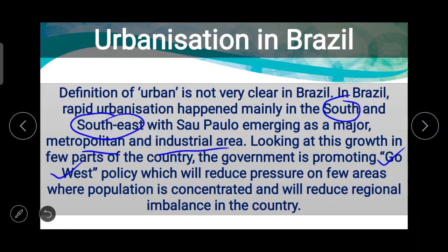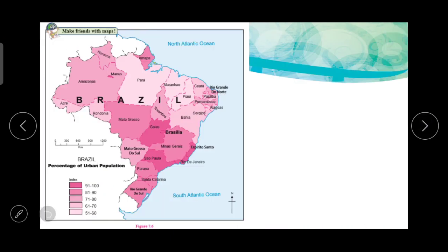So that government of Brazil is promoting go west policy, which will reduce pressure on few areas where population is concentrated and will reduce regional imbalance in the country. This one is the map, figure 7.6, percentage of urban population of Brazil. What you have to do, this type of map is called choropleth. So this choropleth map of Brazil showing the state-wise urban population of Brazil.